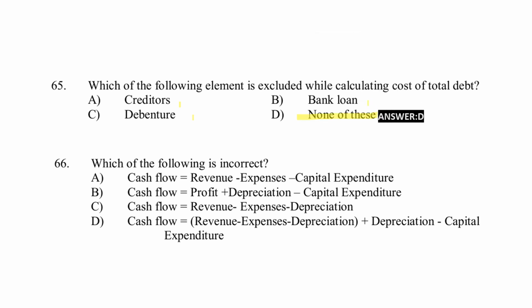Which of the following is incorrect? A, cash flow equals revenue minus expense minus capital expenditure. B, cash flow equals profit plus depreciation minus capital expenditure. C, cash flow is equal to revenue minus expenses minus depreciation. D, cash flow equals revenue minus expenses minus depreciation plus depreciation minus capital expenditure. Here, right answer for the question is option C, cash flow equals revenue minus expense minus depreciation.